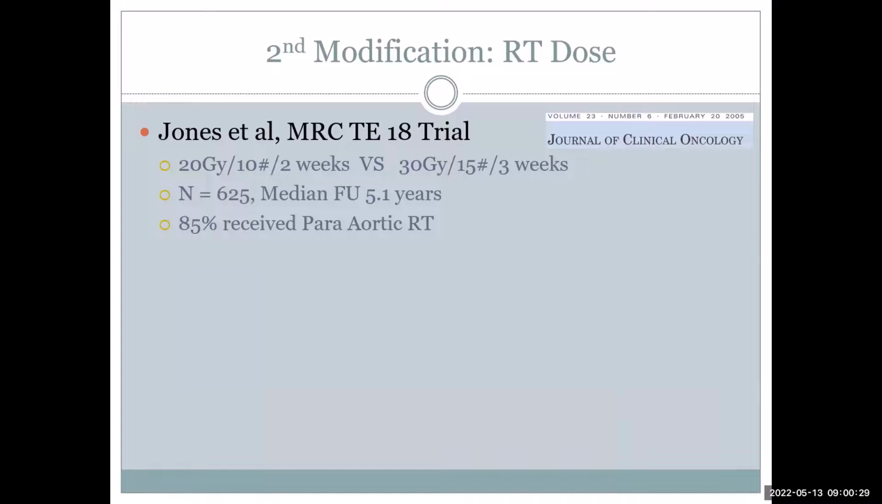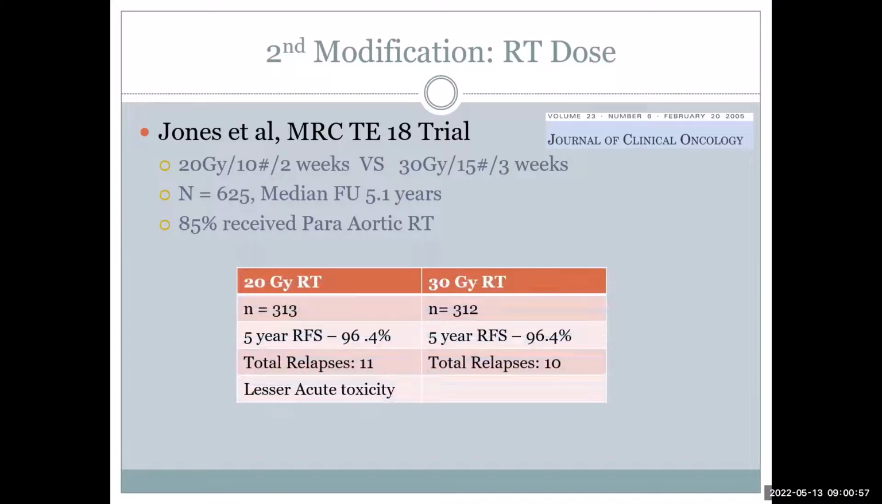The second trial they did tried to compare the dose, as in the previous study it was also 30 gray. So in the subsequent MRC TE18 trial, they compared 20 gray versus 30 gray. The field will remain the same. So the standard dose was 30 gray para-aortic. The test dose was 20 gray in 10 fractions. So they tried to look at whether reducing the dose has an impact on the recurrence. In this study, they concluded that 20 gray radiotherapy with the para-aortic field has a similar recurrence compared to 30 gray.